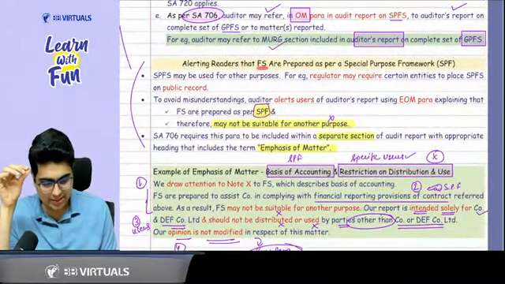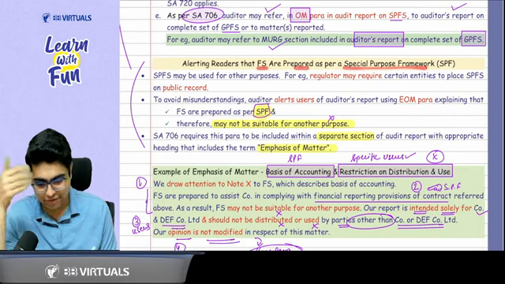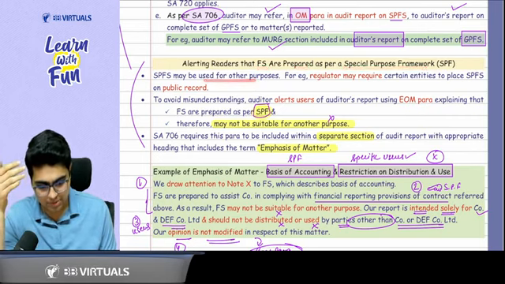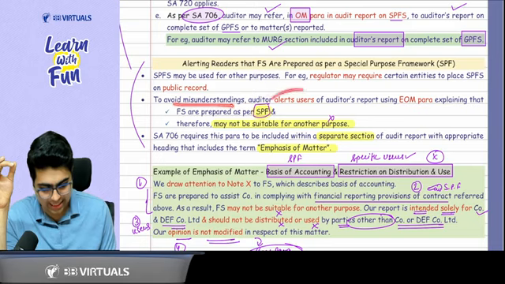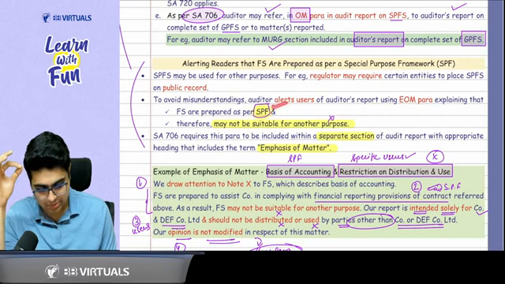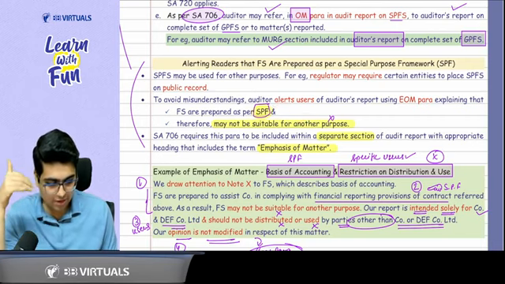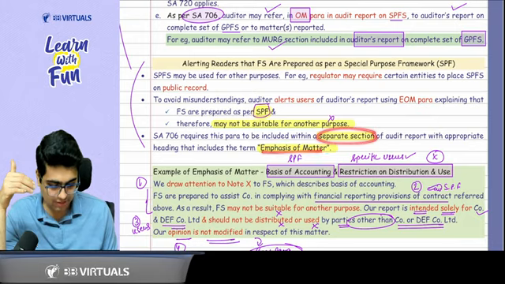Alerting the users that financial statements are prepared as per special purpose framework. Why? Because they may be used for other purpose. Why can they be used for other purpose? Because the regulator requires them to be kept on public record. So to avoid any misunderstanding, alert the users using an EOM para that they are prepared as per special purpose framework, so not suitable for any other purpose. For this, you will add a separate section of emphasis of matter.